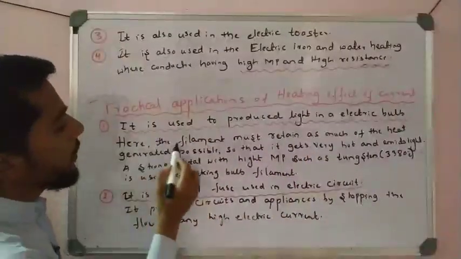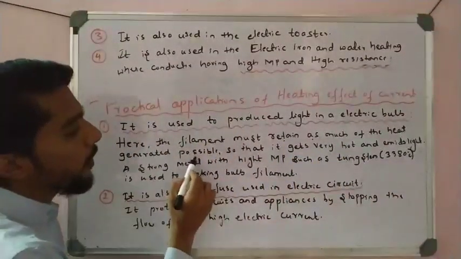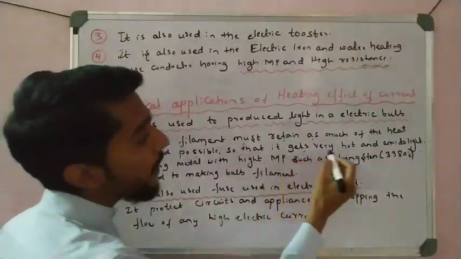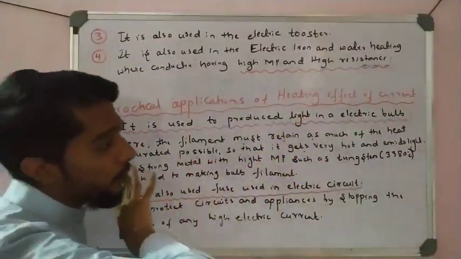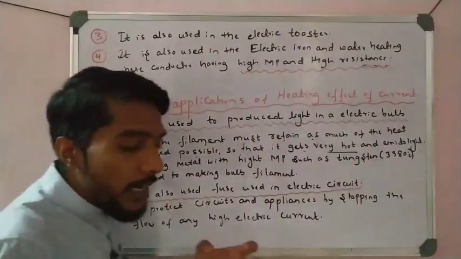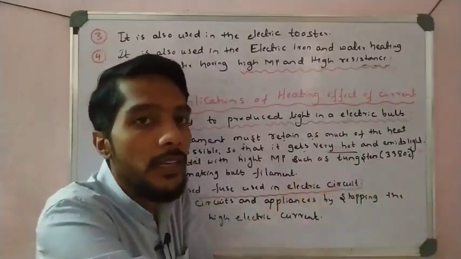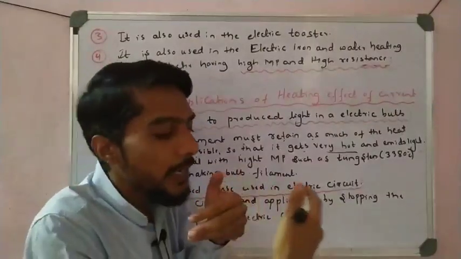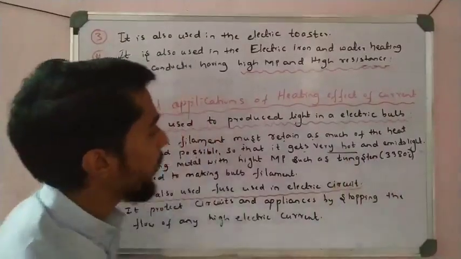See here, the filament must retain as much of the heat generated as possible, so that it gets very hot and emits light. Whenever a current is passed through a conductor, it first becomes very hot, converted into heat energy first, right? First electric energy, then heat energy, and the third one is light energy. So the sequence is electrical energy, heat energy, and after that light energy. So that is how it happens.